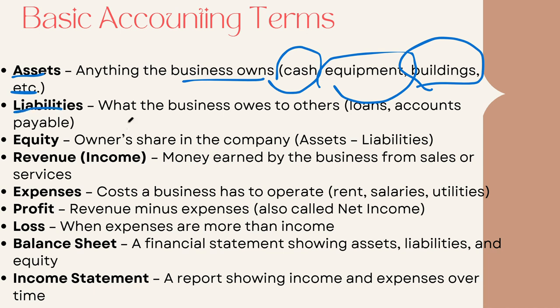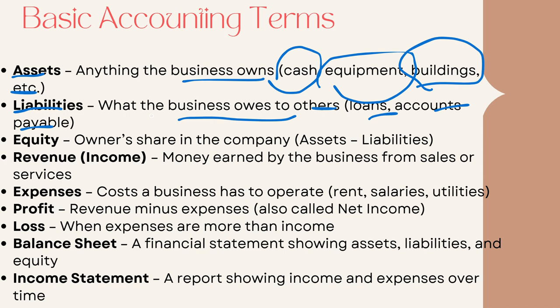And then comes liability. Liability is what the business owes to others: loans, accounts payable. That is, when a business purchases something and is unable to pay the money, they should pay it later on. That is a kind of liability. Loans: you take a loan from the bank, and you will pay the loan plus interest.